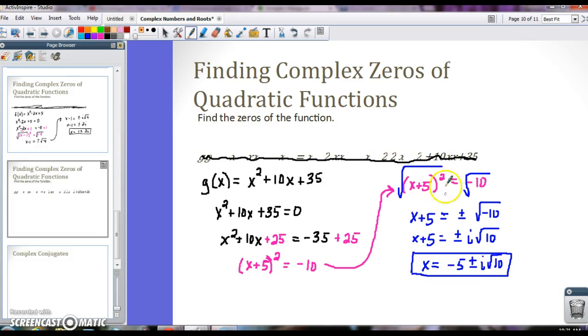Now, the reason that we have these roots, and we're talking about zeros, and remember that when we were talking about zeros before, we said, well, when we graph that parabola, wherever it crosses the x-axis are our zeros. With these particular functions, they never actually cross the x-axis, which means that they don't have any real solutions, because this x-axis is all real numbers, right?